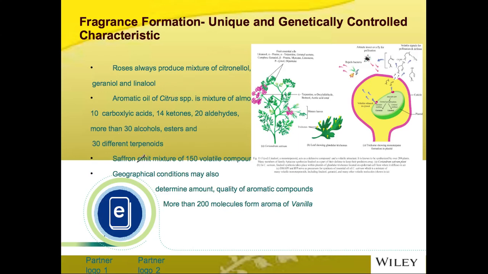In addition, saffron emits a mixture of almost 150 volatile compounds, and more than 200 molecules form the aroma of vanilla. The geographical conditions may also determine the amount and quality of aromatic compounds.